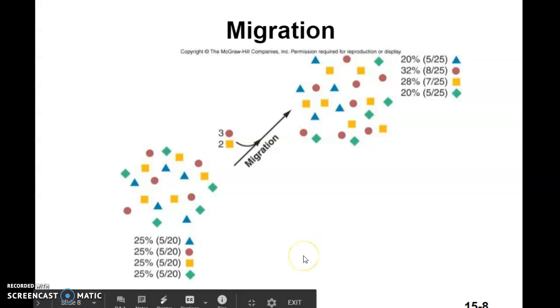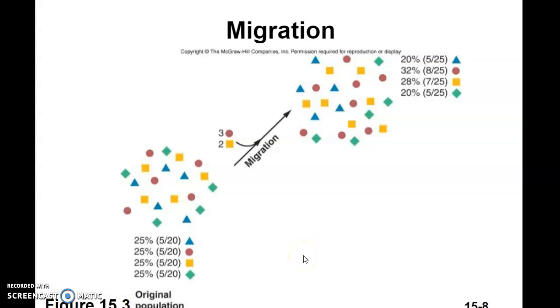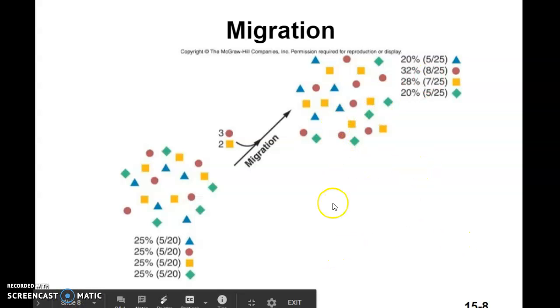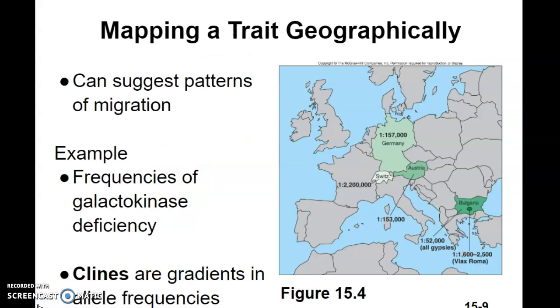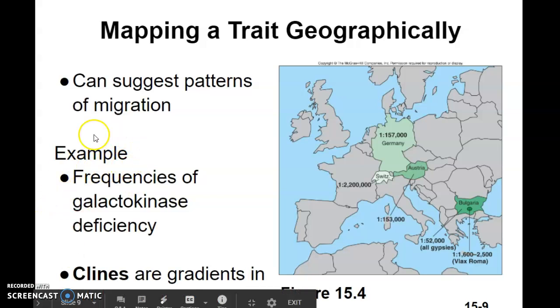All right, and looking at our Lucky Charms graph, if you've got the yellow squares and red circles moving from one place to another, you are going to end up with more of those in the new population. And we can even trace genes geographically and see how migrations move by tracing genes.